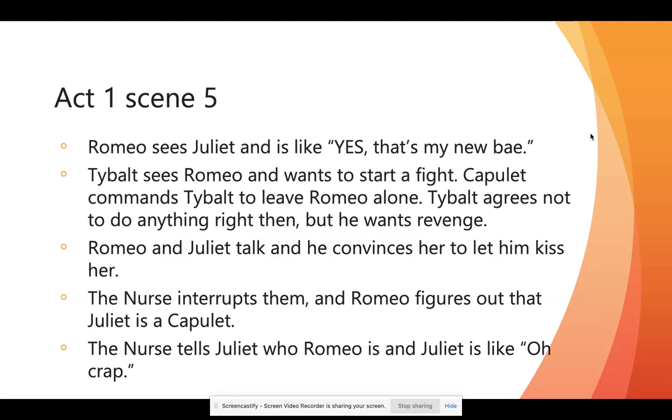So you can pause this here and you can go watch your scene. And then if you want a little help with the log, come back.